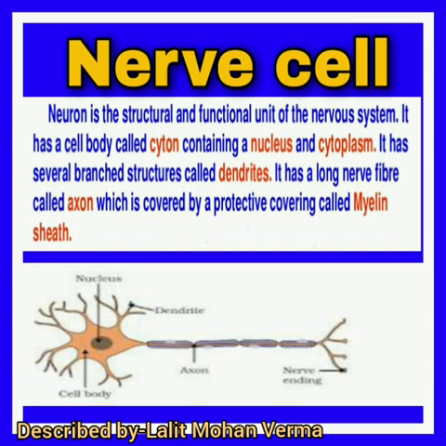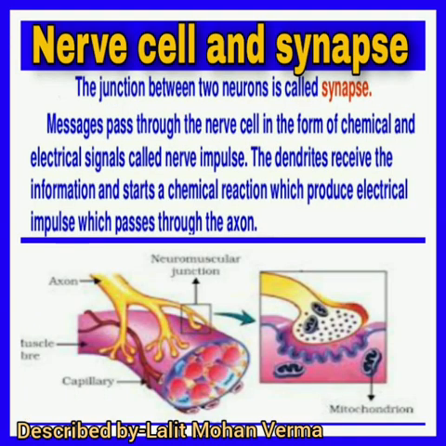A number of neurons are situated in our brain. These nerve cells form synapses with other nerves or muscles. You can say neuromuscular junction. The junction between two neurons is called a synapse. The junction between a muscle and a neuron is called a neuromuscular junction.